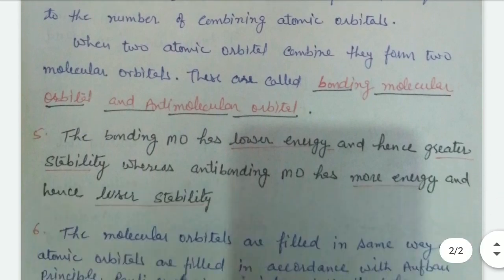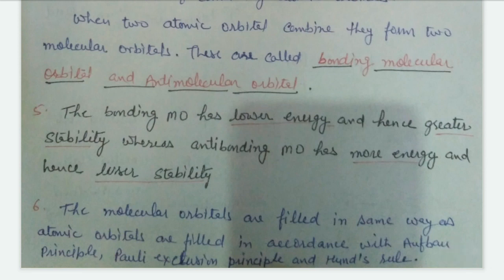A bonding molecular orbital has lower energy and hence greater stability, whereas an anti-bonding molecular orbital has higher energy and hence lesser stability. That's clear. And the next point is that the molecular orbitals are